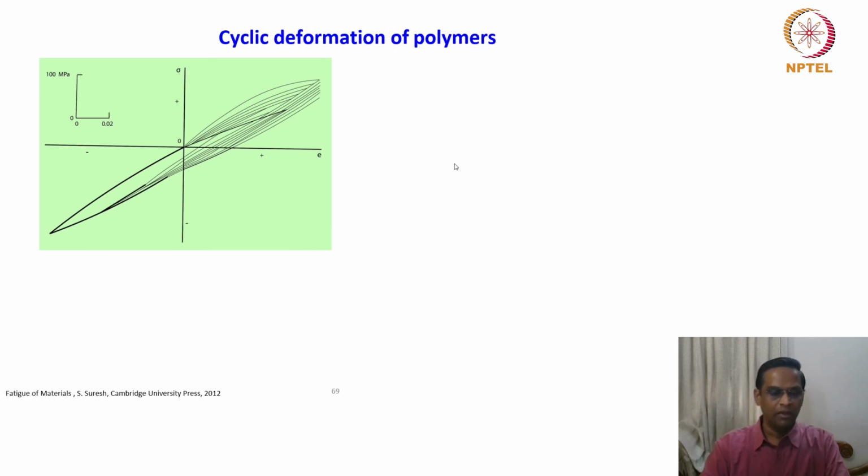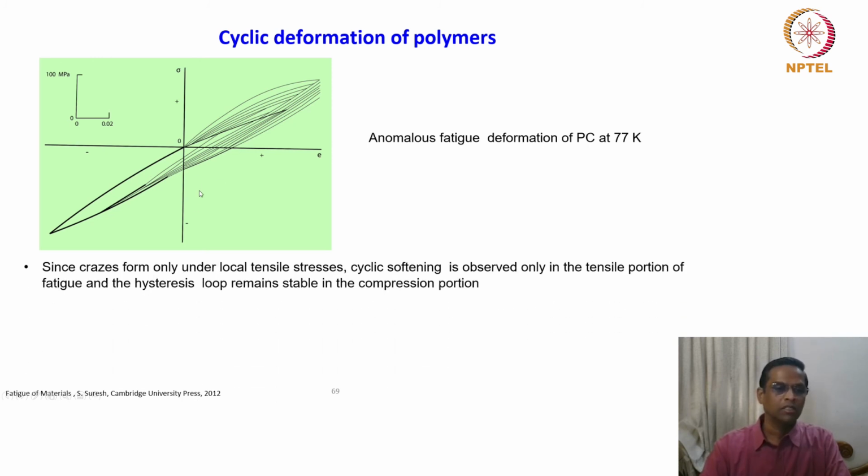So, in a typical fatigue cycling, there is an anomalous fatigue behavior by the polycarbonate at 77 Kelvin. What is anomalous about this? Since crazes form only under local tensile stresses, cyclic softening is observed only in the tensile portion of the fatigue, and the hysteresis loop remains stable in the compression portion. Very interesting. In polymeric material, we talk about craze formation and how it responds to the applied load.